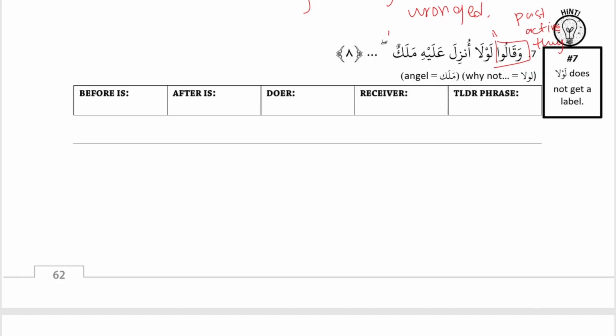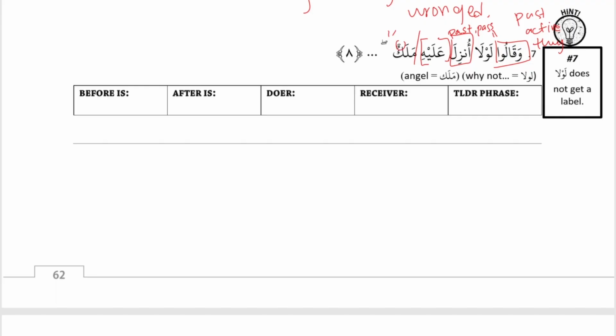أنزل is past tense because we have the a at the end. And the u at the beginning and the e on the second to last tells us it's past passive. Then alayhi is related to he because TLDR and it's a noun. It's not related to malakun because it's specific followed by general, so it's a break. So alayhi is TLDR, and malakun has the un label, so that tells us it's subdoer, because we're in a passive sentence.